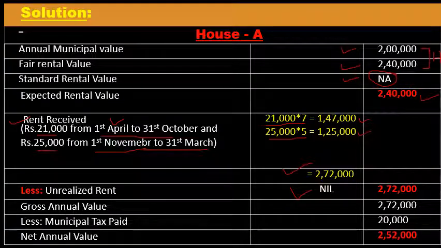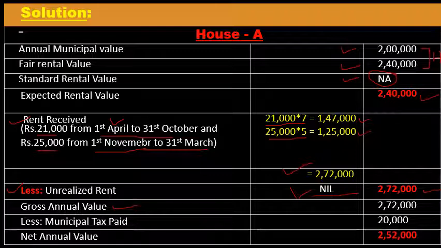Unrealized rent means the rent which could not be realized by the assessee in the previous year. So rent received less unrealized rent. Unrealized rent is not there, so after deducting unrealized rent, the actual gross rent received is 2,72,000. If there is unrealized rent, then you have to deduct it, then the balance is called the rent received or rent receivable. The next stage is the gross annual value.